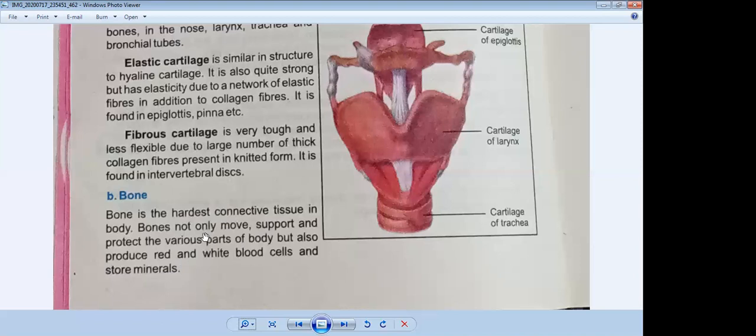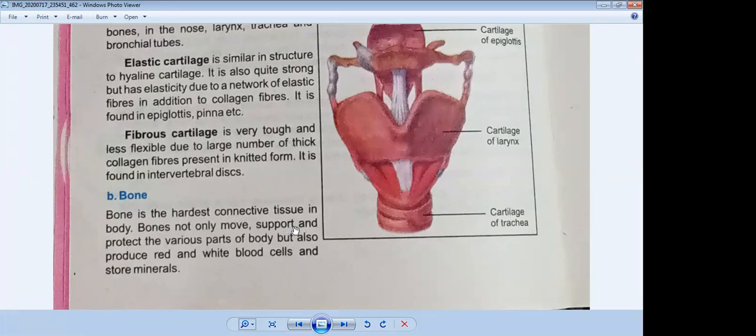Bones not only move. Yes, we all know that our body parts are moved with the help of bones, but they also give us support. We can take the example of a canopy. A canopy stands with the help of bamboo sticks. If you take away the bamboo sticks, what will happen? The canopy will collapse. Like that, the skeleton system, which is made by bones, works as bamboo sticks in our body. If any bone is fractured or ruptured, our body formation can collapse.